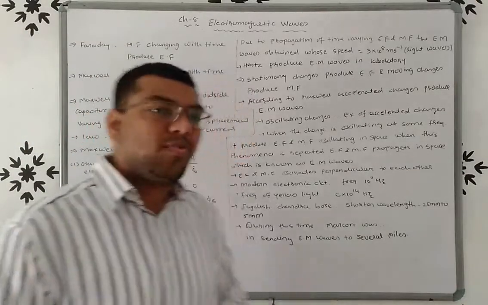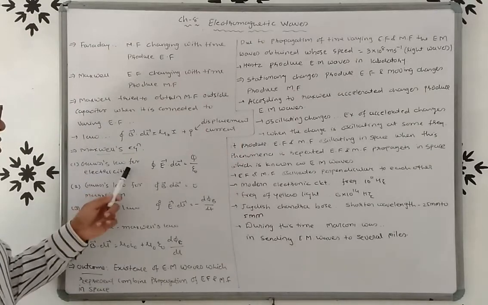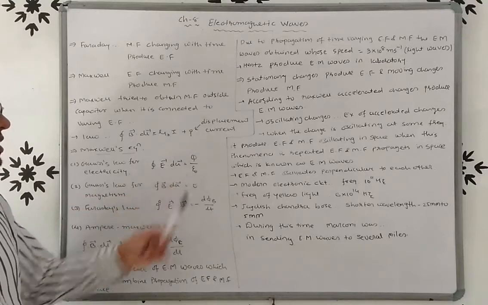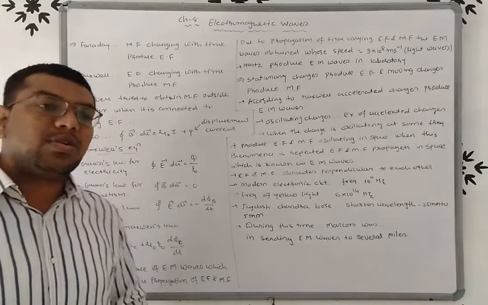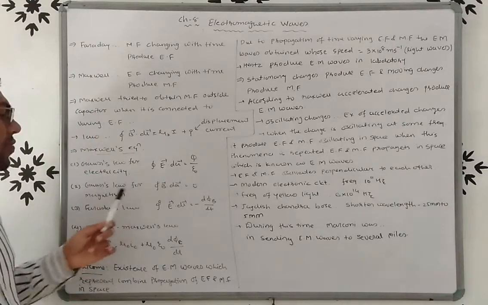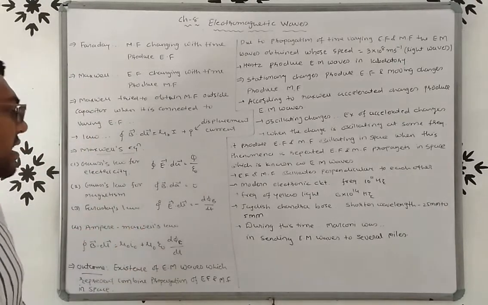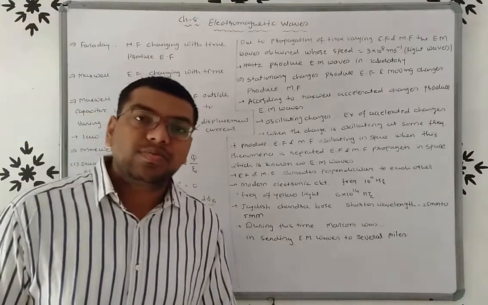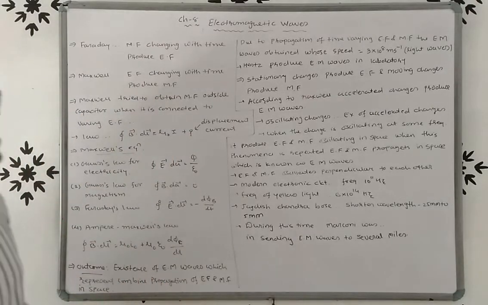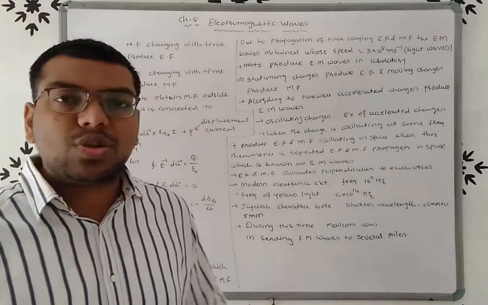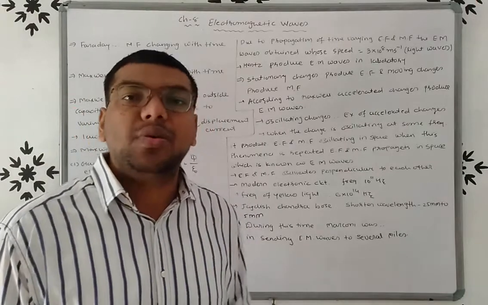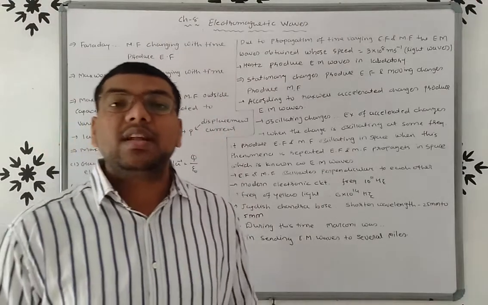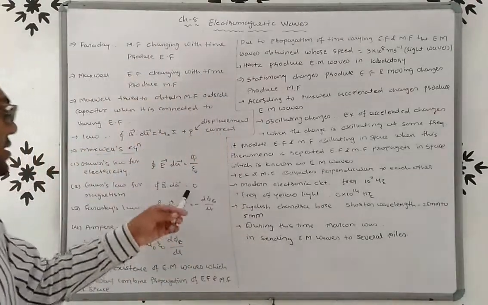You have to remember, friends. The first one is Gauss law for electricity: closed integral E dot dA equals Q by epsilon 0, or you can say sigma Q upon epsilon 0. Then Gauss law for magnetism: closed integral B dot dA equals 0, right?